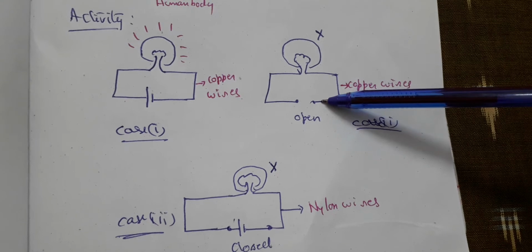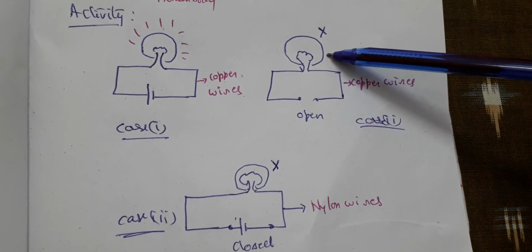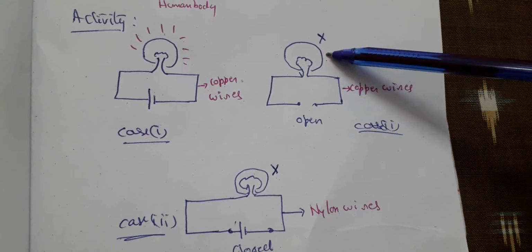There is no source of energy to drive the electrons so that there can be a current through the bulb. So therefore the bulb is not glowing.